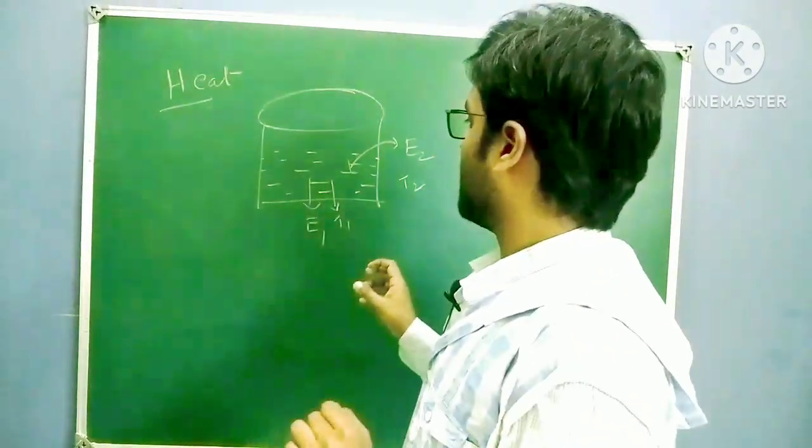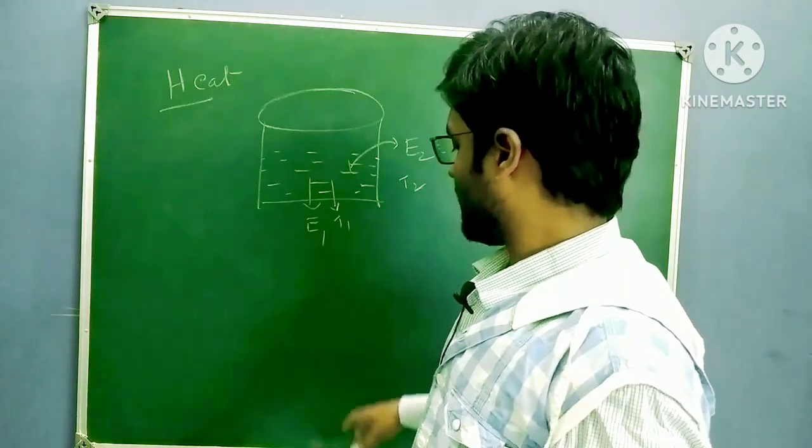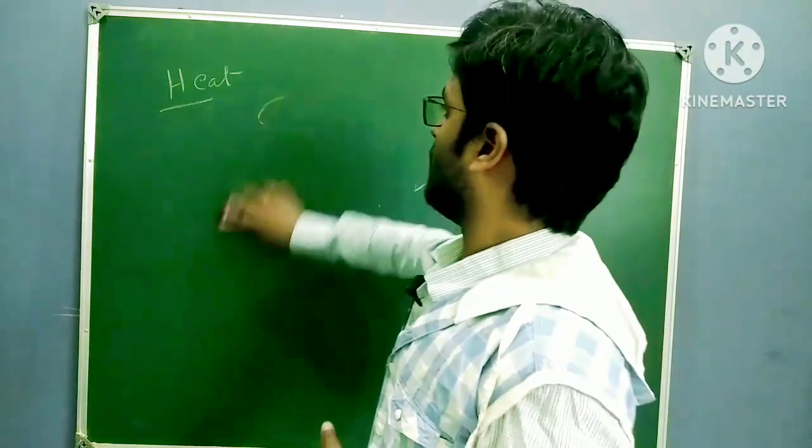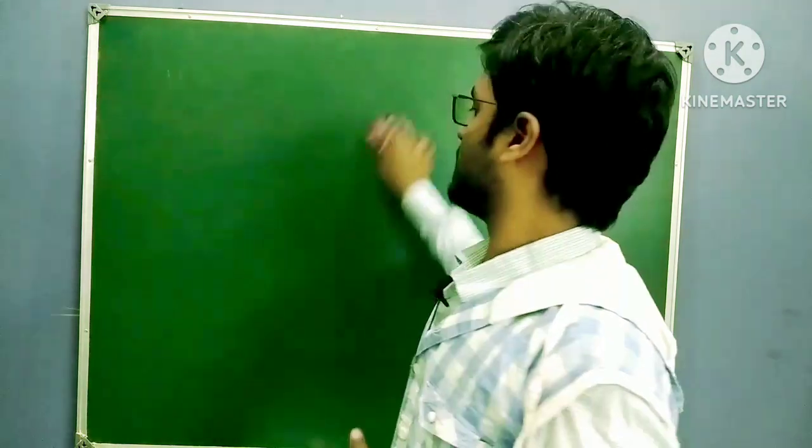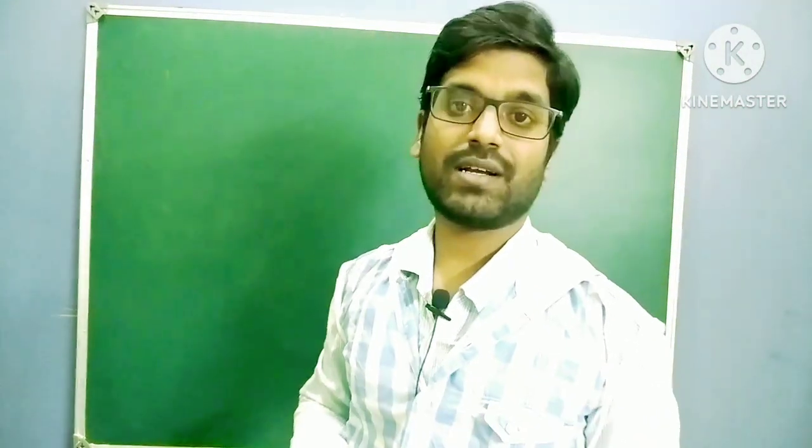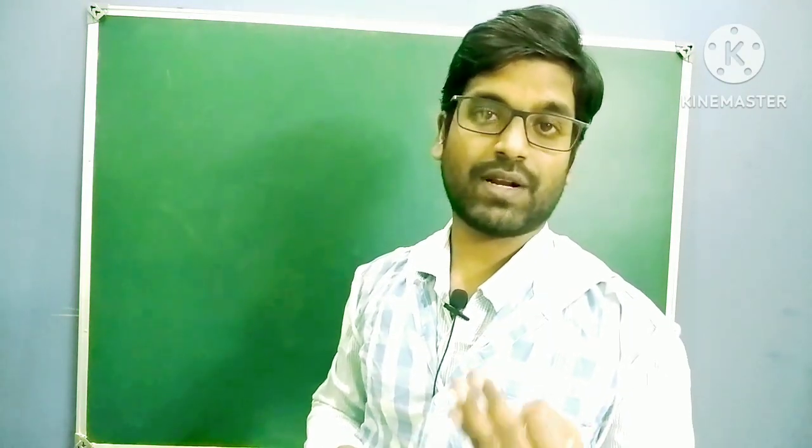So in this class, up to this only. First, I explained about state functions and path functions, which is state and which is path. Next, what is work, and work done by the system: W equal to negative. Work done on the system, W equal to positive, is very important.